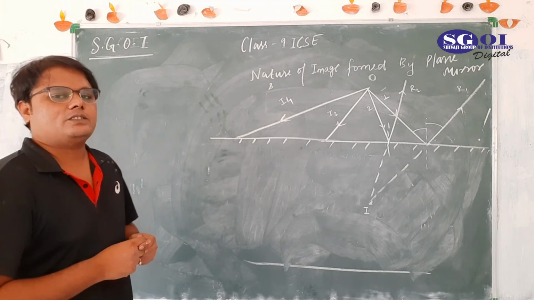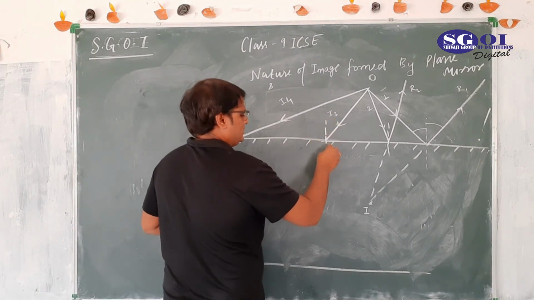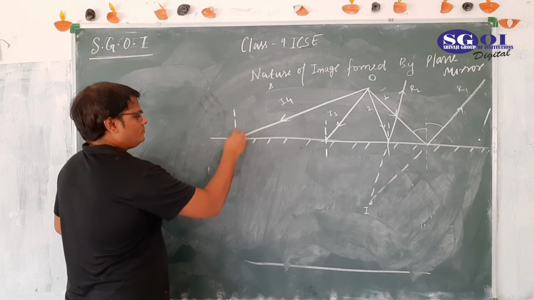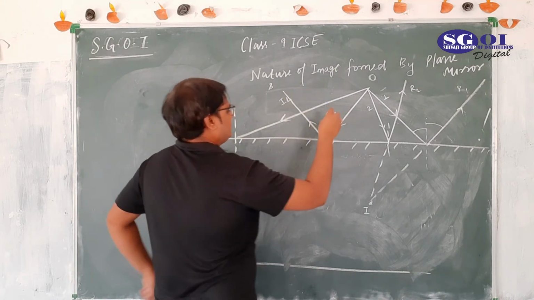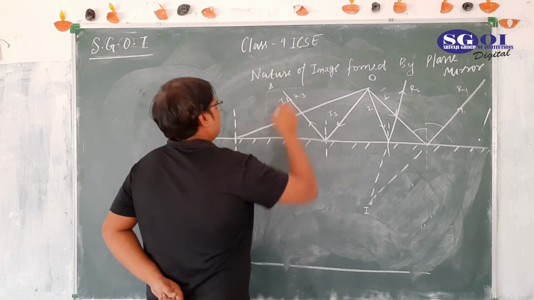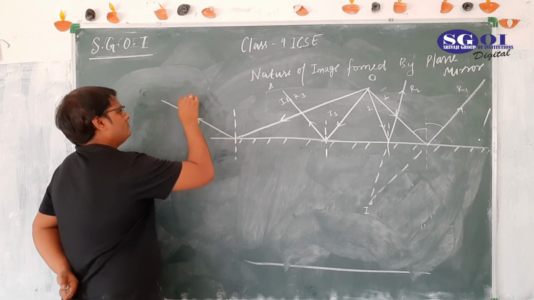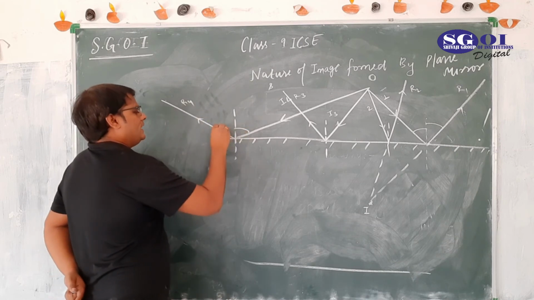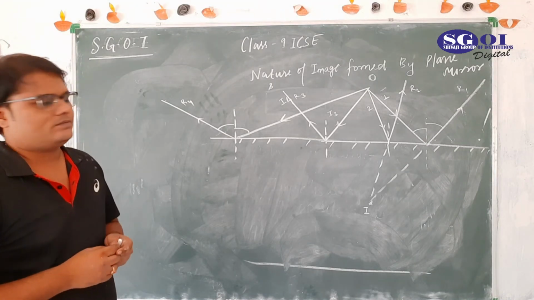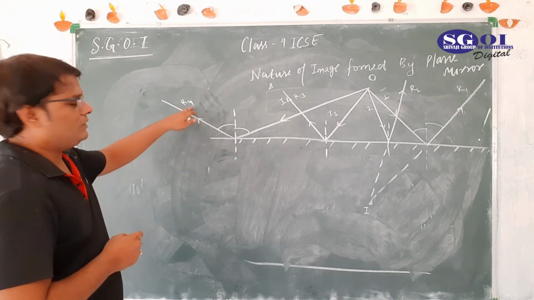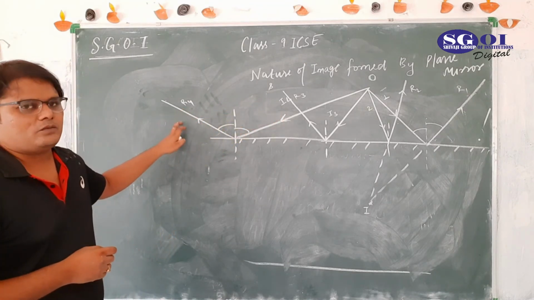For that purpose, what we have to do is we have to draw a normal at both incidence points. Now this is our reflected ray 3. And this is our reflected ray 4. Angle of incidence must be always equal to angle of reflection. Now we have two more reflected rays. One of them is R3 and one of them is R4.